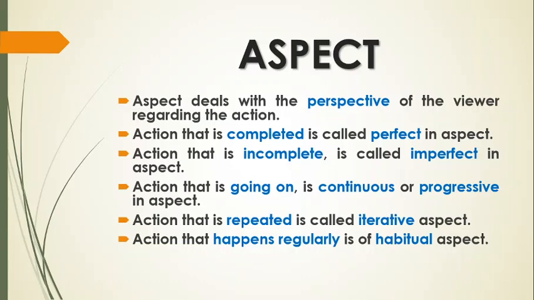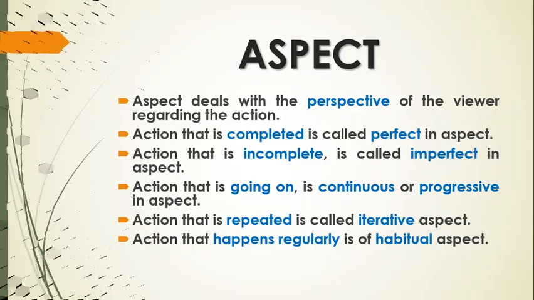Present tense can be divided into four categories, past tense can be divided into four categories, and those categories are dependent on these aspects. We get the perfect, we get the continuous, and the iterative aspect or habitual aspect, they form the simple part, simple present or simple past. We will learn that in a separate video. But first of all, let's understand the rules of this aspect.